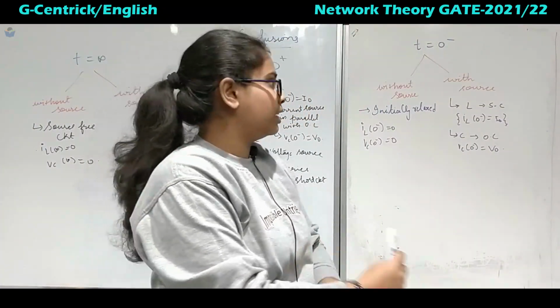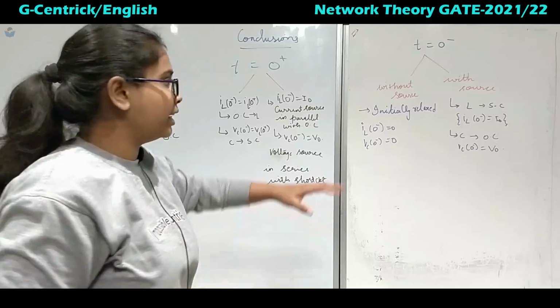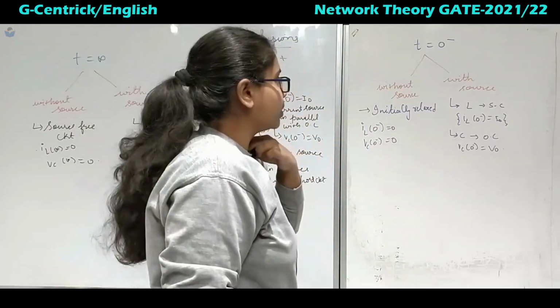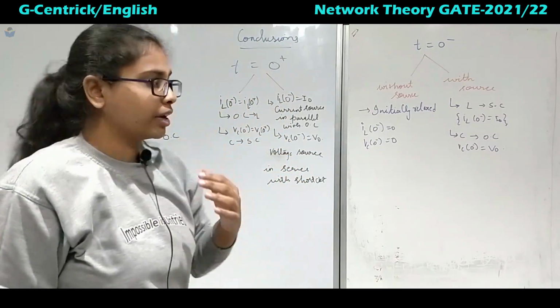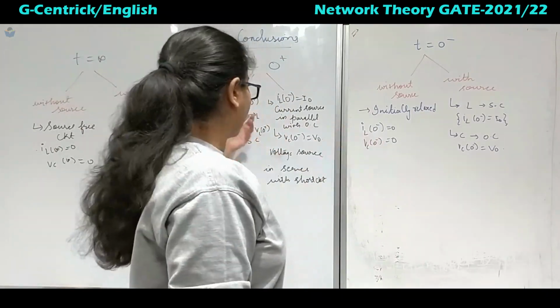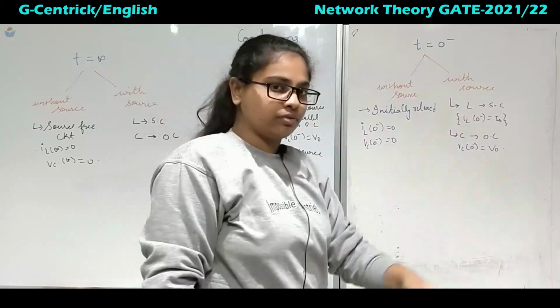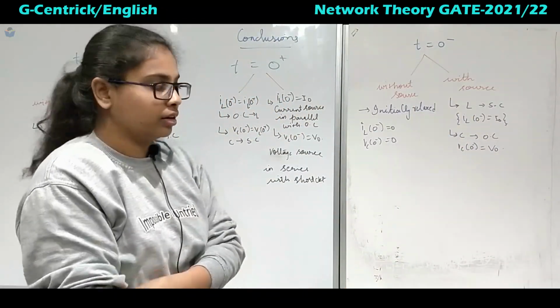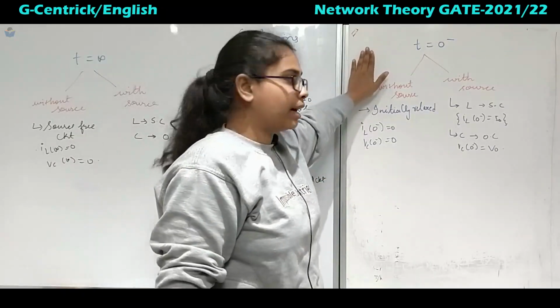So today we will conclude whatever we have learned in this conclusion session of the transient analysis. We have completed 4 models and we have also seen why we take IL of 0 minus equal to IL of 0 plus, the same with the voltage. Now we will conclude for this time domain analysis.